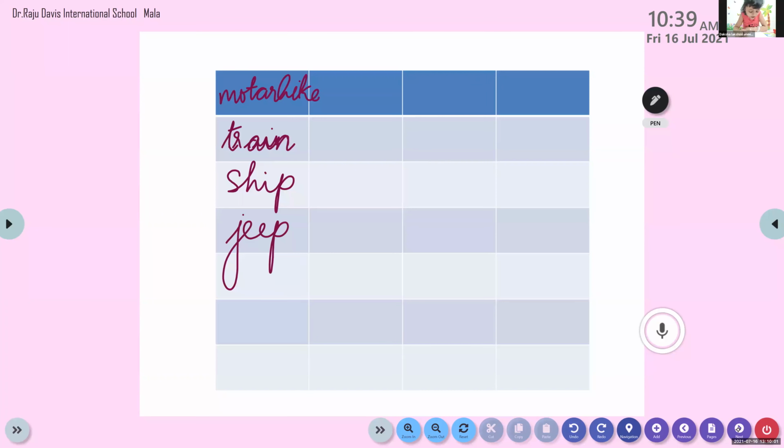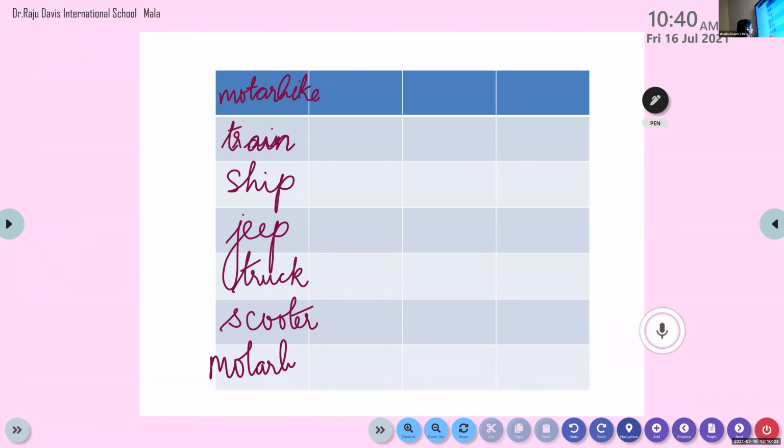Anything else, children? So motorbike, train, ship, jeep. Then what did we write? Truck. Then what did we write here? Scooter we wrote. Then what did we write? One more name has to be written. Did we write tractor? Tractor or train or taxi or what? You have finished with this? Yes, we have finished. You have 10 names, but in my column there are only 9 names.